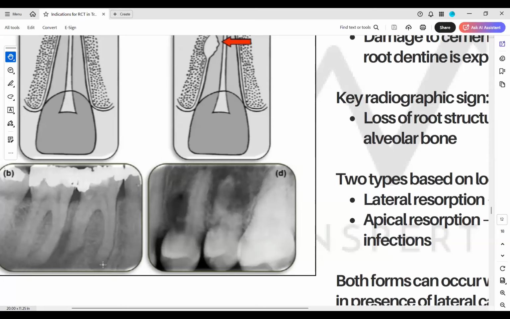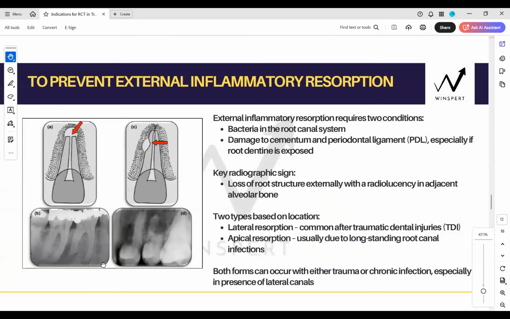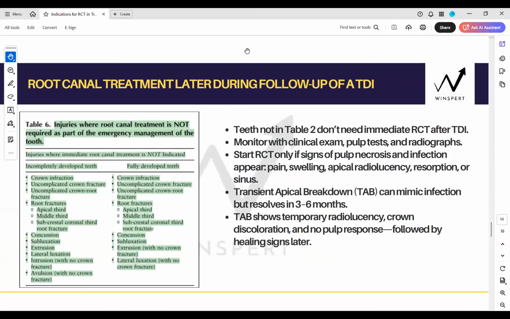So can you distinctly tell two different kinds of external resorptions, apical as well as lateral? And they are not just bone radiolucencies, they are involving the root structure. That is how you tell between the apical periodontitis and resorption. Right? Clear for everyone?